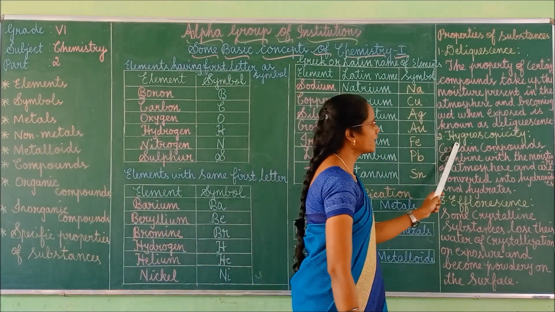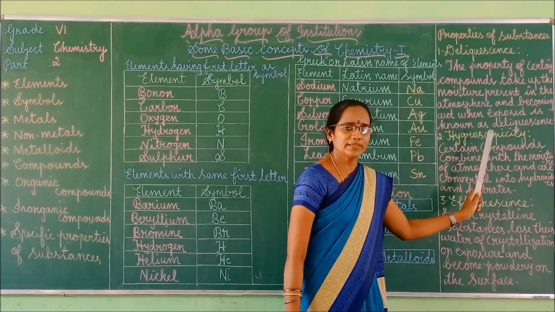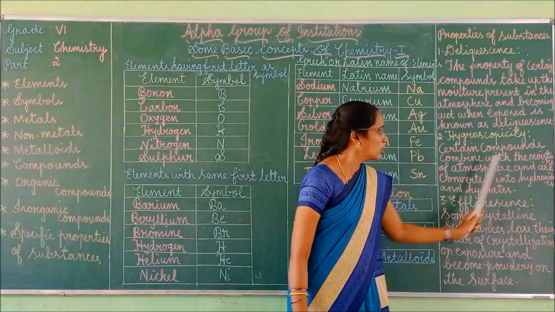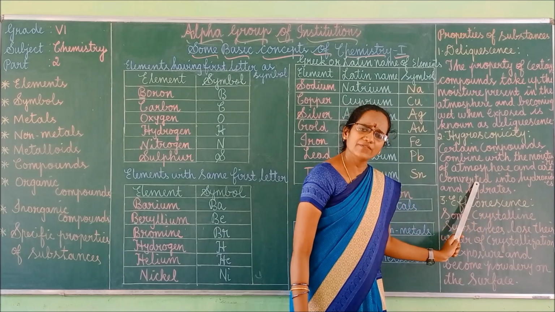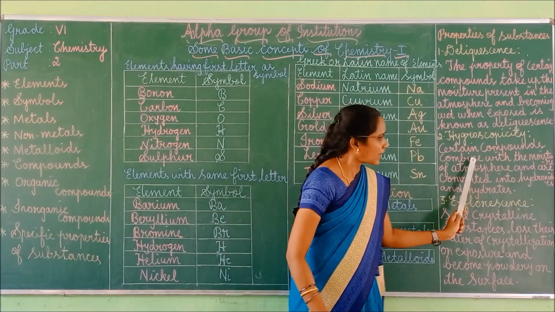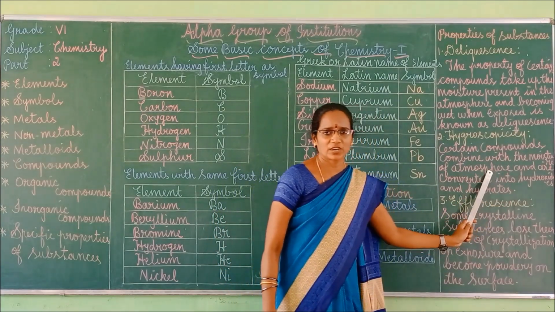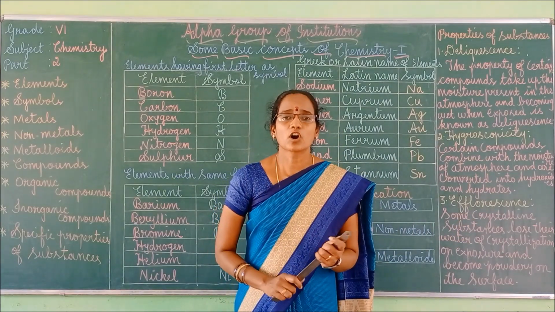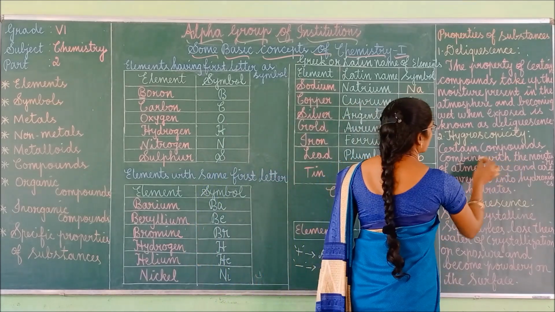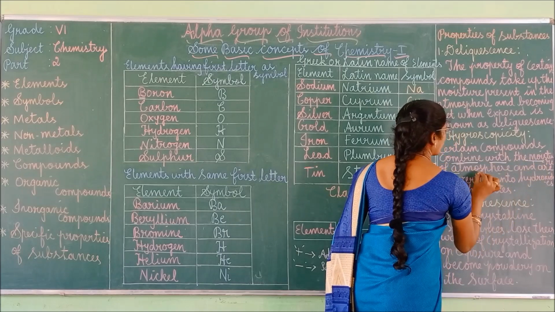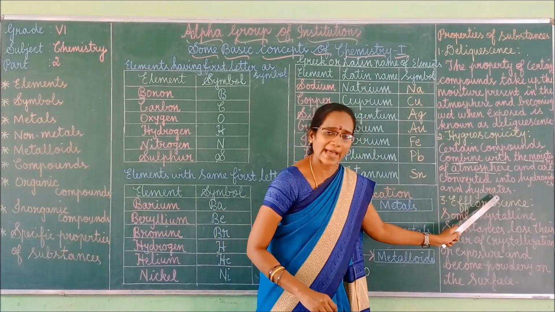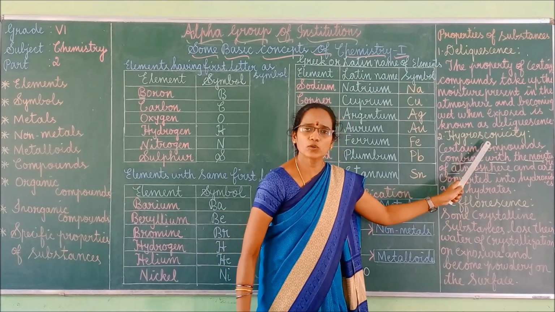Next, what is meant by hygroscopicity? Some compounds combine with the moisture of the atmosphere and are converted into hydroxides and hydrates. Note down this one. Some compounds combine with the moisture of the atmosphere, and these are converted into hydrates and hydroxides. This is called hygroscopicity.